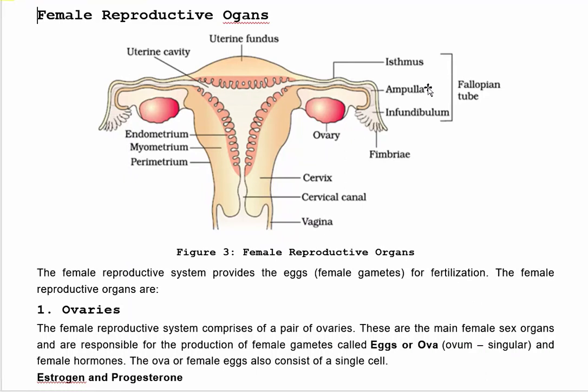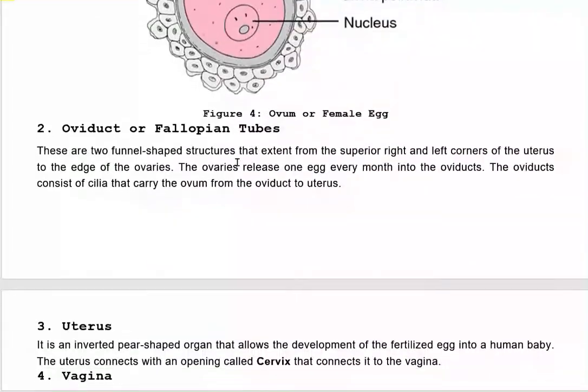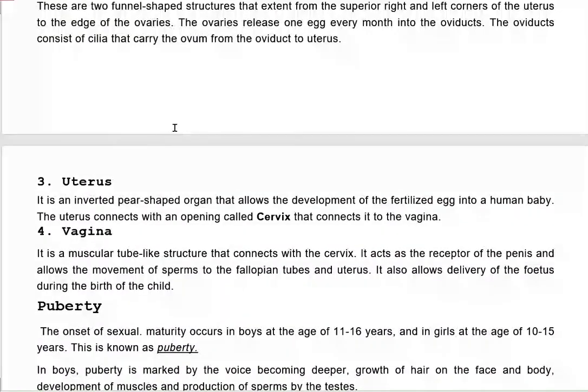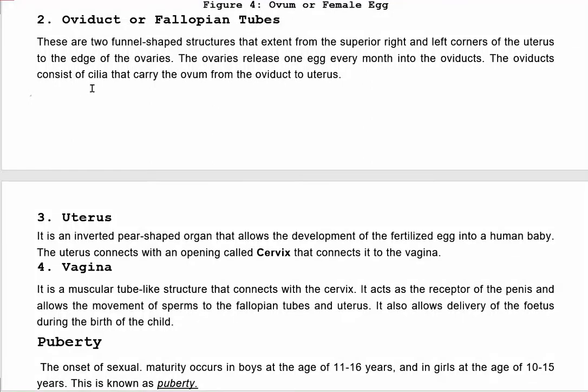This means it is clear to you. There are two ovaries and there are a pair of fallopian tubes also. And from these ovaries, eggs are produced, and with the help of oviduct, which consists of cilia, they carry ovum from oviduct to uterus.